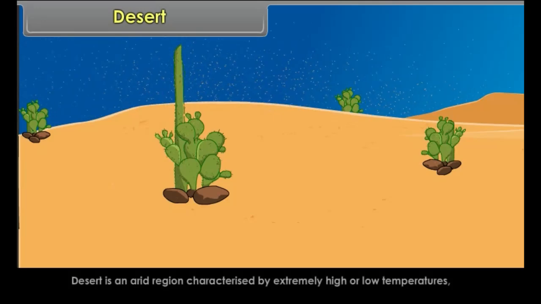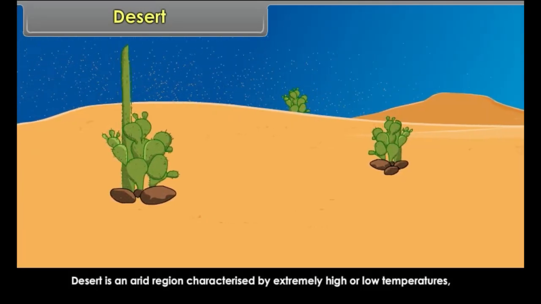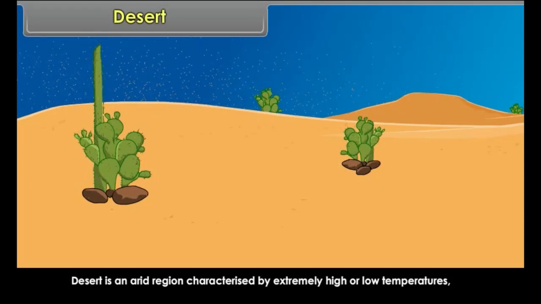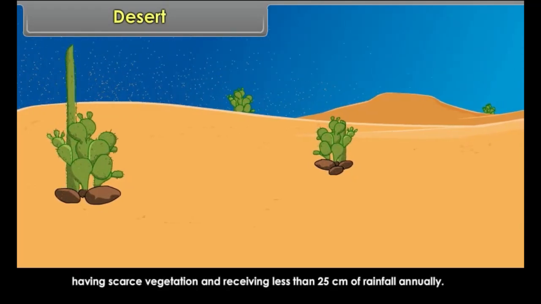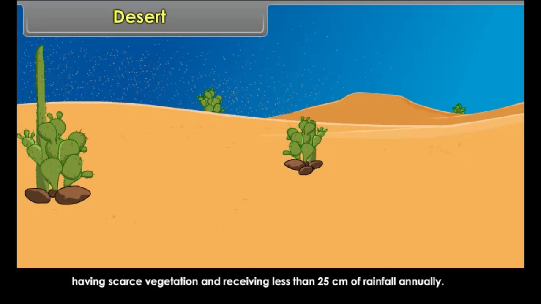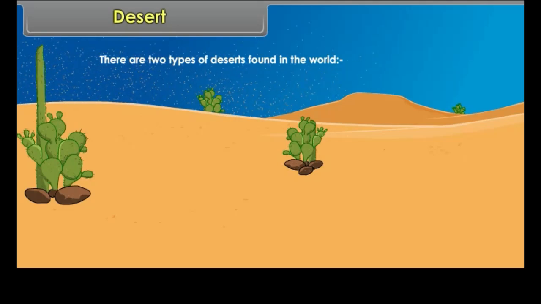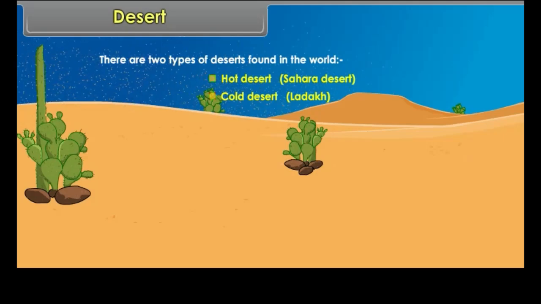Desert. A desert is an arid region characterized by extremely high or low temperatures, with scarce vegetation, receiving less than 25 centimeters of rainfall annually. There are two types of deserts found in the world: hot desert, Sahara Desert, and cold desert, Ladakh.